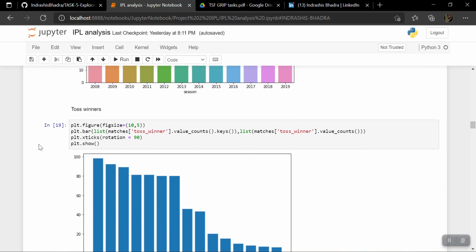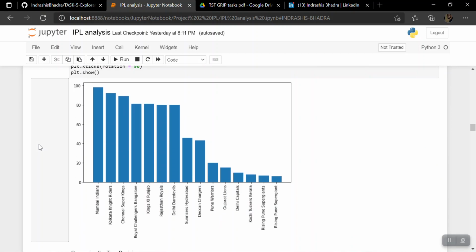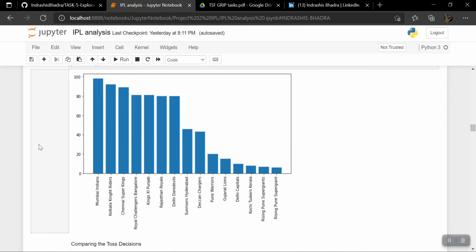Now we come to see toss winners. Who are the highest toss winners? Now you will feel this is very irrelevant, but you will come to know why toss winning is also being shown in these representations. Mumbai Indians have won the most number of tosses till date, followed by Kolkata Knight Riders and so on.